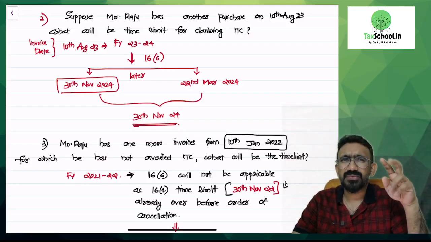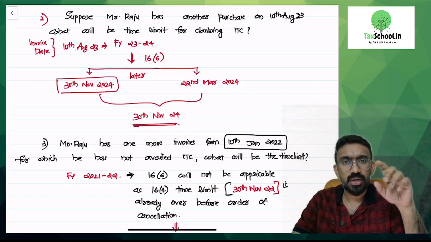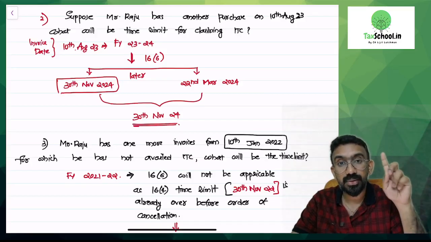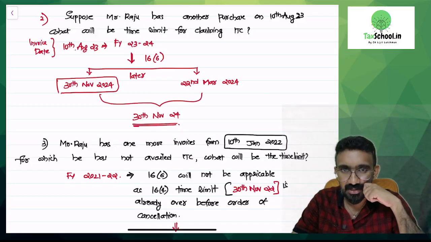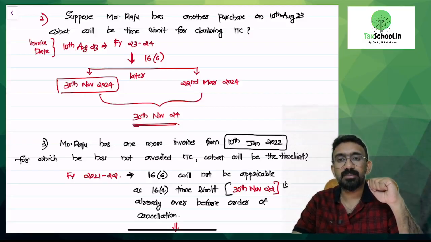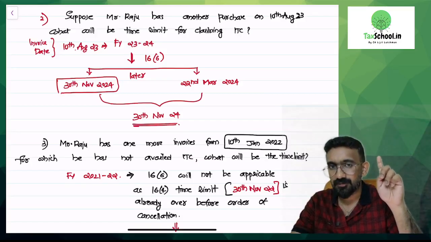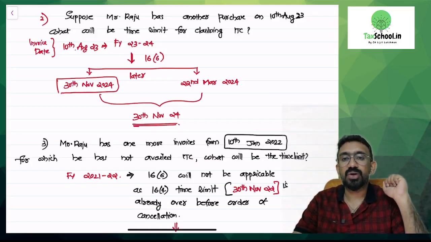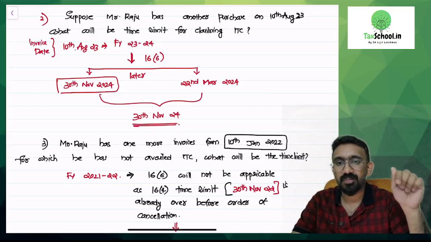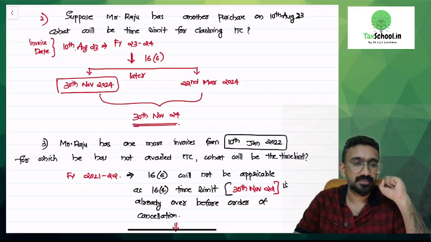What will be the time limit? Was the time limit of ITC already over by the time the cancellation came? No. 10th August 2023 means this belongs to 23-24. 30th of November 2024 would have been the normal time limit. That's not over by the time we got the cancellation. So again 16(6) would be applicable. By 16(6), what is the time limit I should compare? That is the normal time limit, which is the next year 30th November, which is 30th November 2024, or 30 days from your revocation order. The revocation order came on 20th of February. 30 days from there is 22nd of March, whichever is later. 30th November 2024 would be the later date.